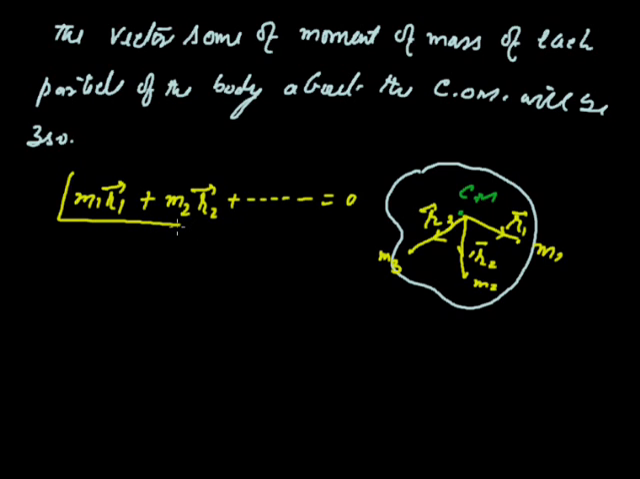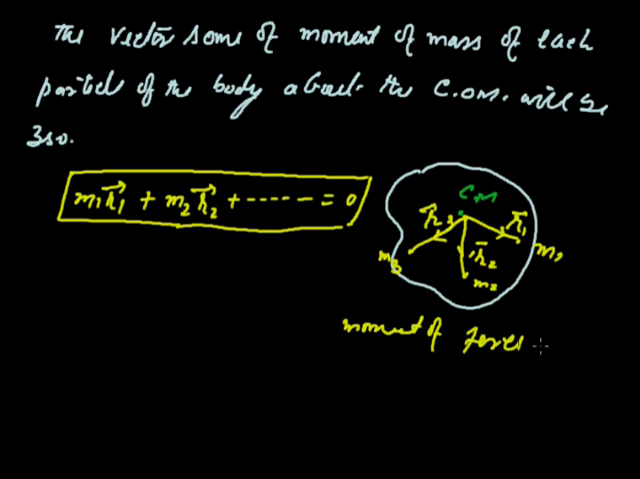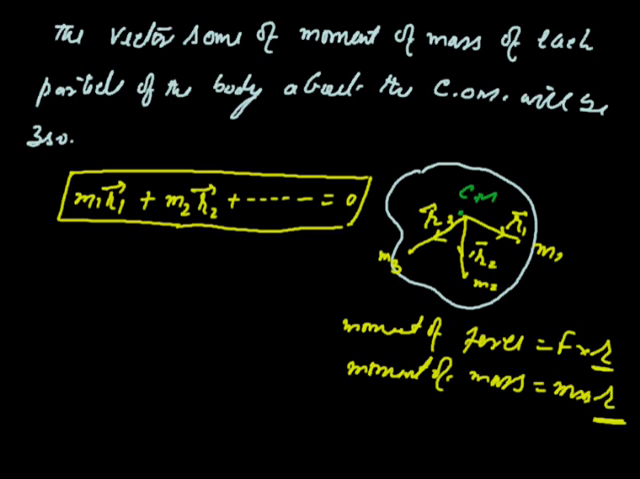The important case here is that moment of mass is the same as torque. Moment of force in the case of torque is force into perpendicular distance. In the same way, moment of mass is m into r, where r is the perpendicular distance. Now we have to prove this, m1 r1 plus m2 r2. Why will the vector sum be 0?